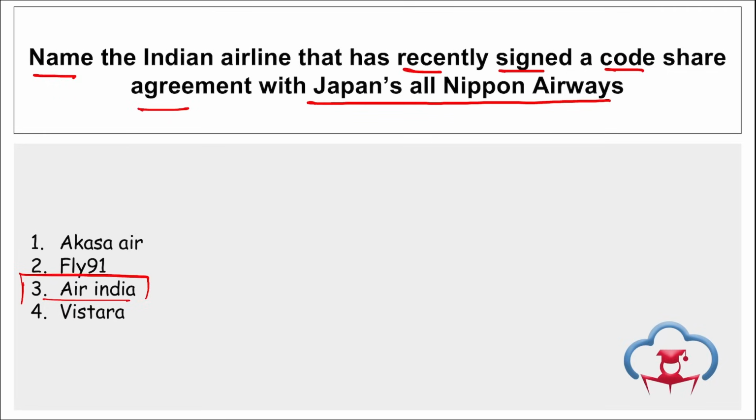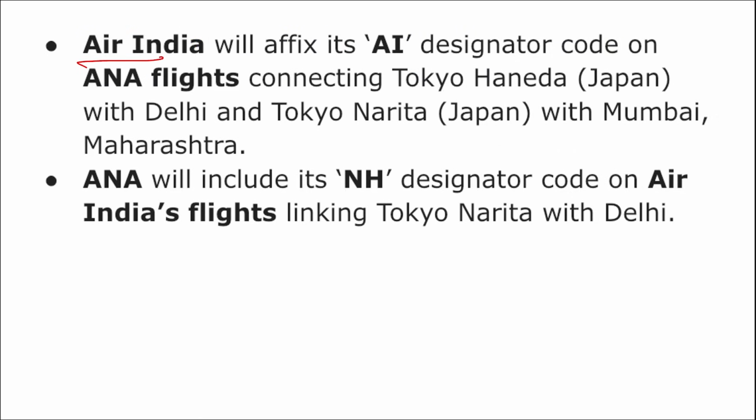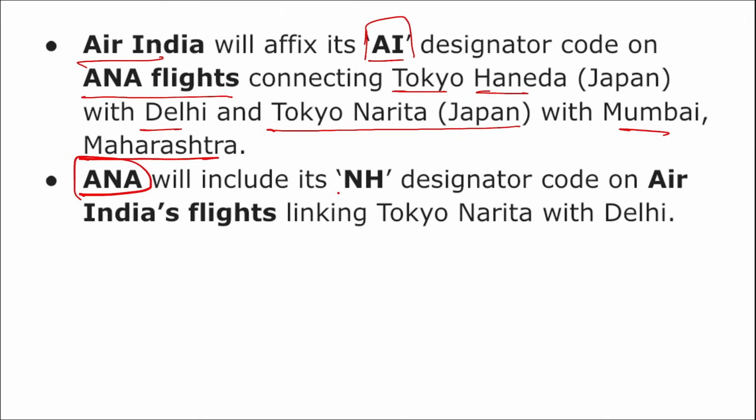This code share agreement will make sure that travelers of both countries reach their desired destination by combining flights between India and Japan with a single ticket. Here you can see Air India will affix its AI designator code on ANA flights connecting Tokyo Haneda, Japan with Delhi and Tokyo Narita, Japan with Mumbai, Maharashtra. And ANA will include NH designator code on Air India flights linking Tokyo Narita with Delhi. Right? Take a note of this.